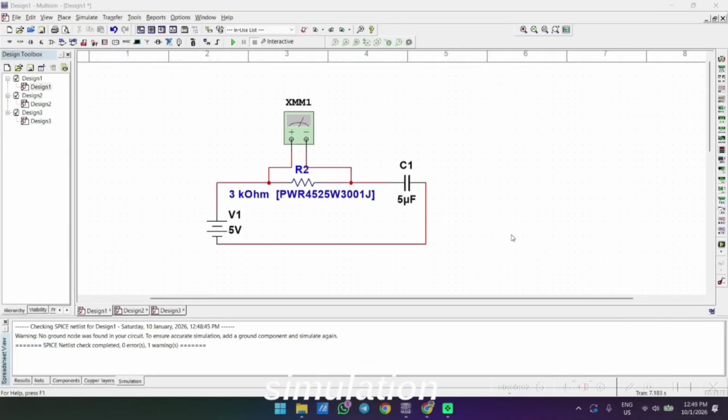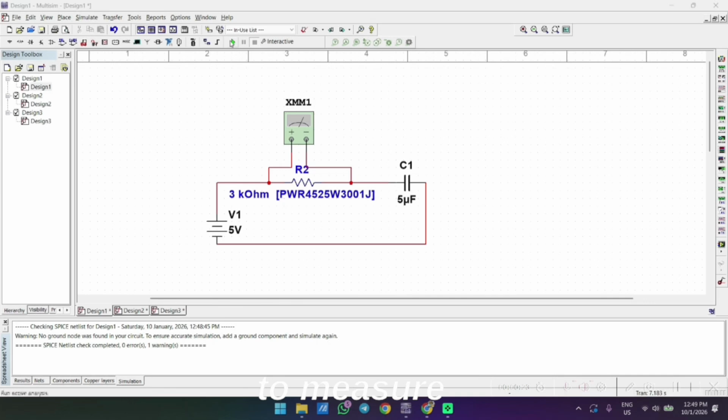Now we are doing simulation using Multisim. I already constructed the circuit same as we did in lab. Our voltage is this 5 volt with resistor 3 kilo ohm and capacitor of 5 microfarad.